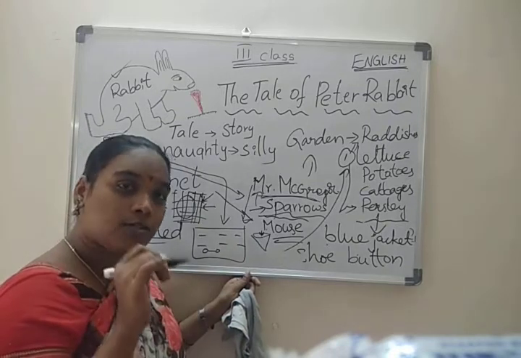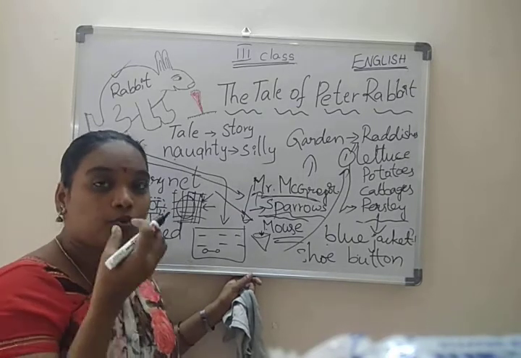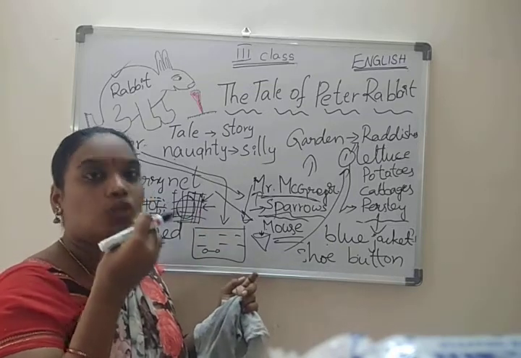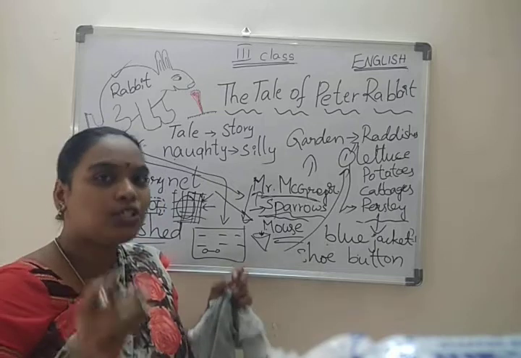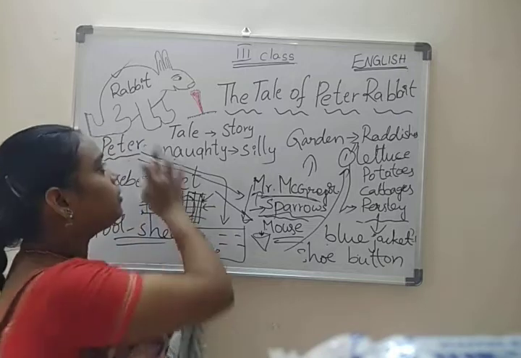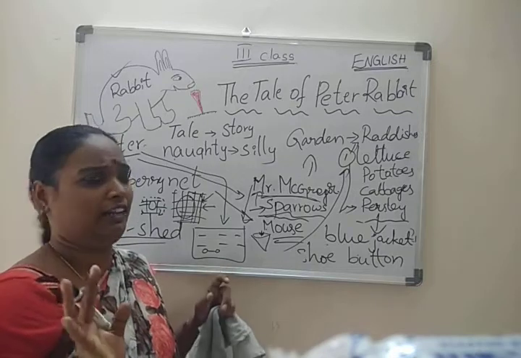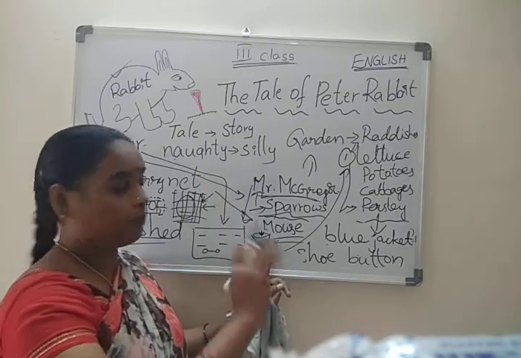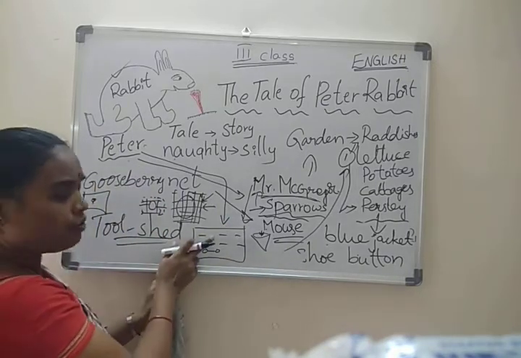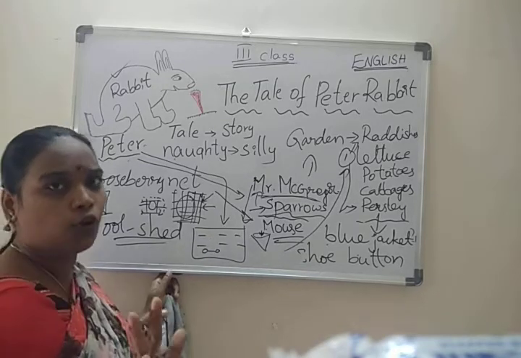Then what did the mouse say? Actually, the mouse wanted to say something, but the mouse had one large pea in his mouth, so he could not speak. He shook his head, but Peter could not understand. Then he began to cry. The mouse went away. Then Peter again came back to the tool shed, because he lost his hope.